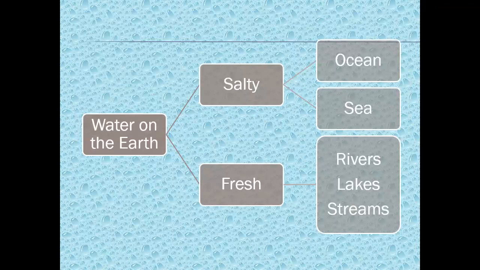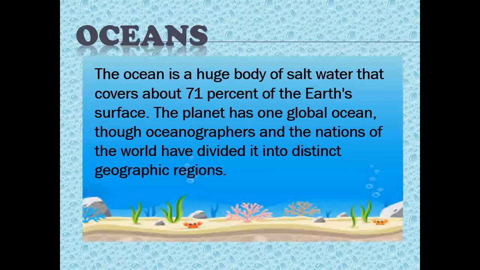Look here, water on the earth is found in two forms: salty water and fresh water. The sources of salty water are oceans and seas. Salty water we get from oceans and seas, and the sources of fresh water are rivers, lakes, and streams.